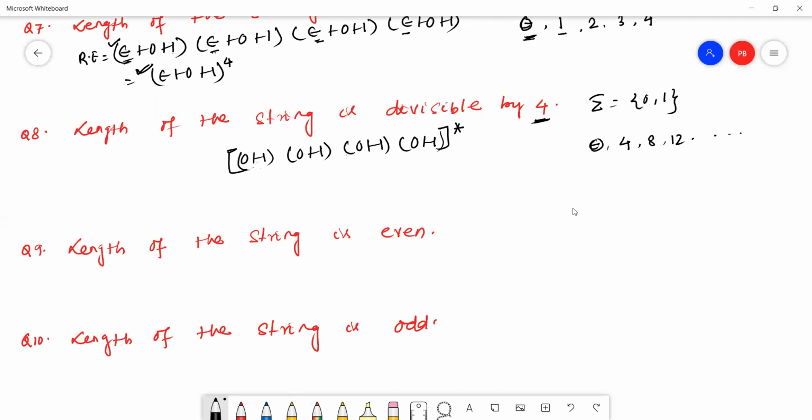Star means first it will generate epsilon; if the star value is 1, it will generate a string of length 4; if the star value is 2, a string of length 8, like this. So the regular expression is ((0+1)^4)*.